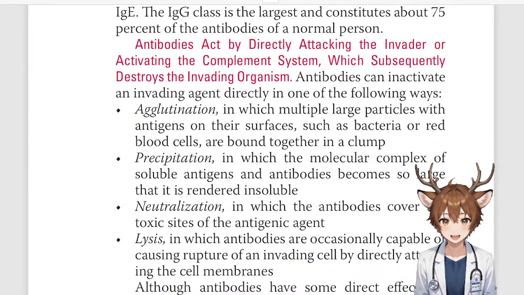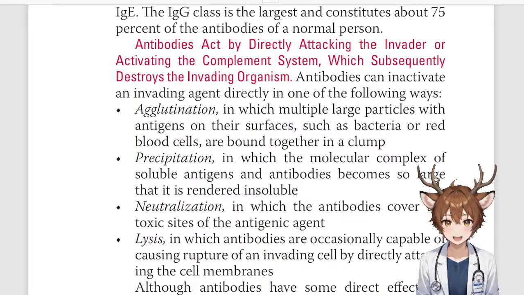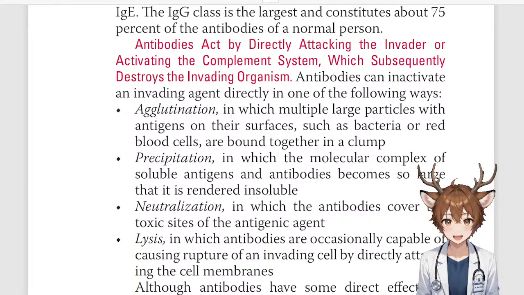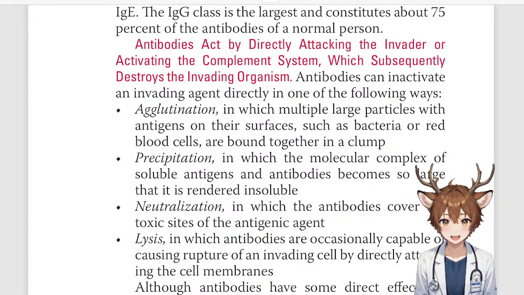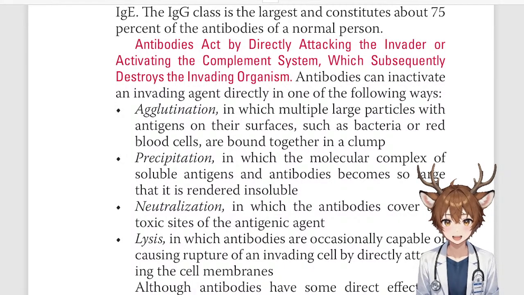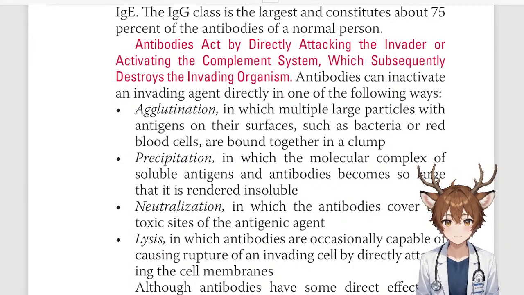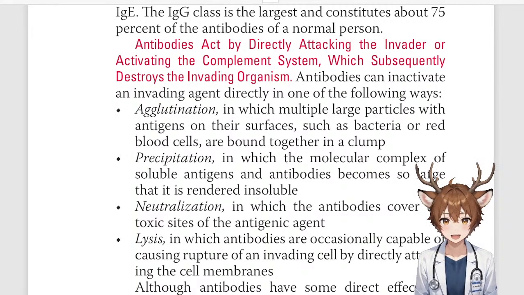Antibodies act by directly attacking the invader or activating the complement system, which subsequently destroys the invading organism. Antibodies can inactivate an invading agent directly in one of the following ways: agglutination, in which multiple large particles with antigens on their surfaces, such as bacteria or red blood cells, are bound together in a clump; precipitation, in which the molecular complex of the soluble antigens and antibodies becomes so large that it is rendered insoluble; neutralization, in which the antibodies cover the toxic sites of the antigenic agent;